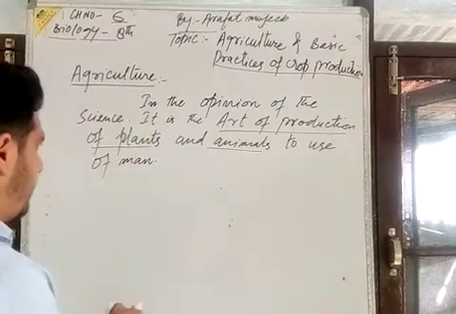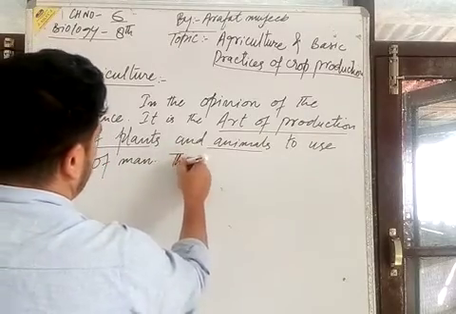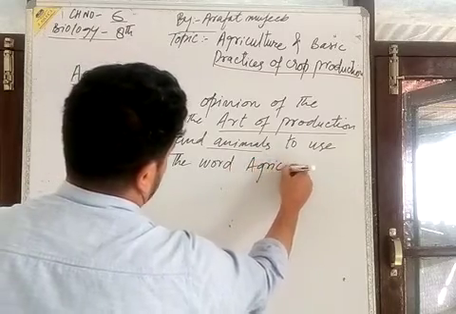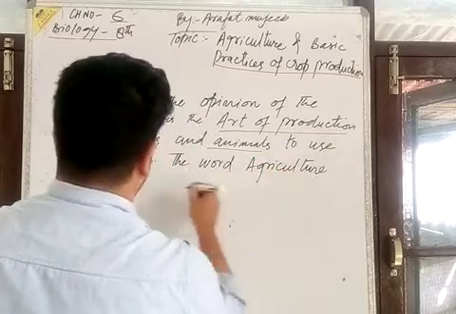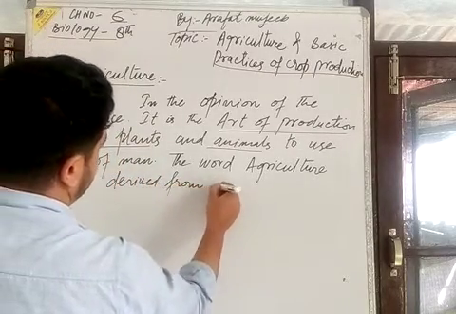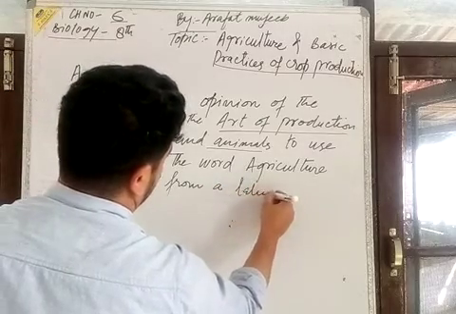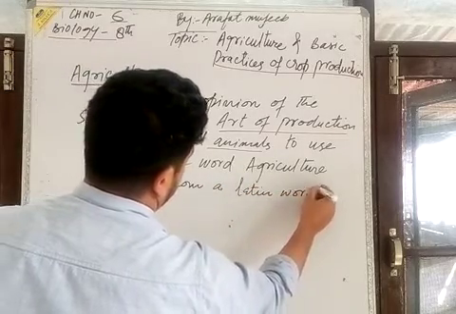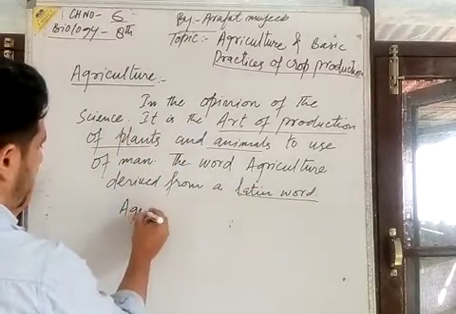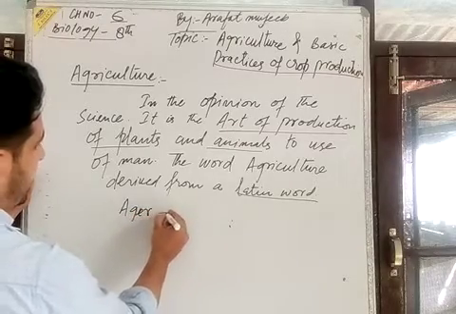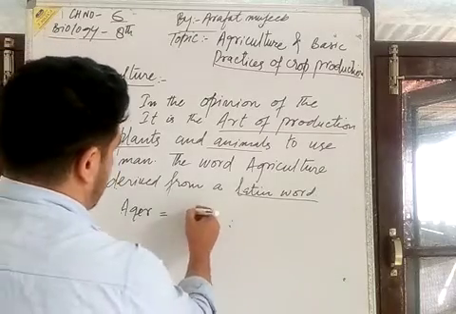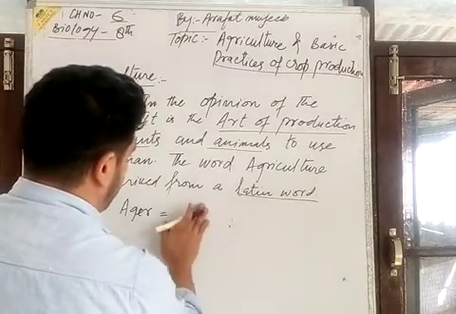The word agriculture is derived from a Latin word.